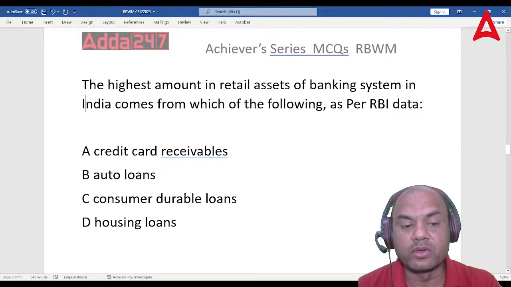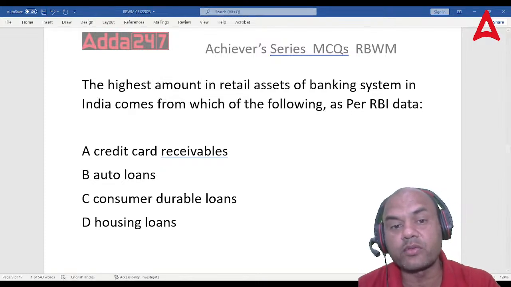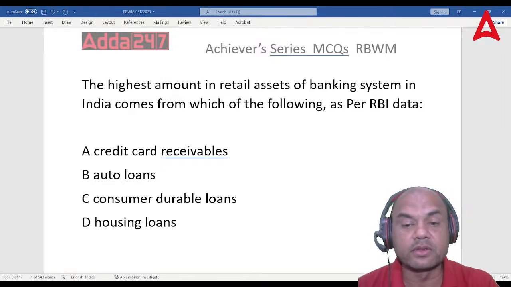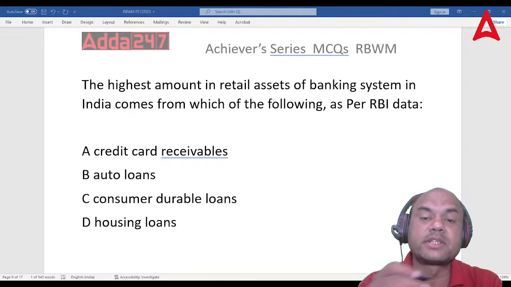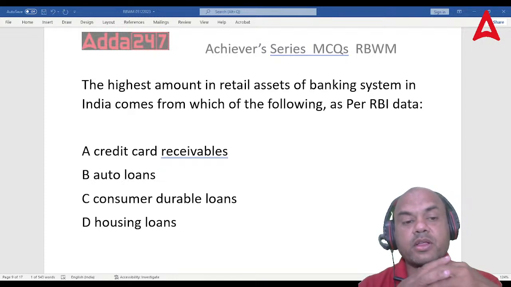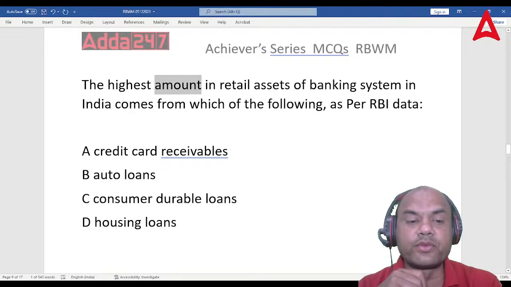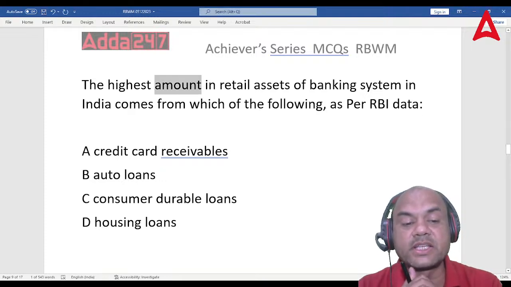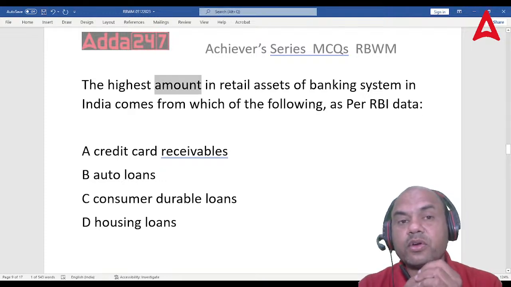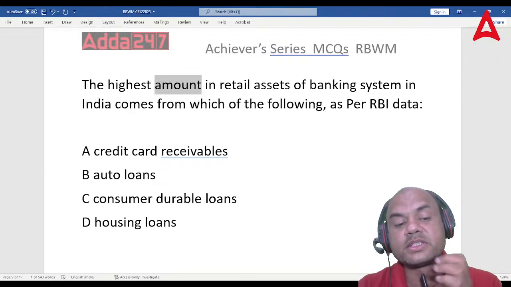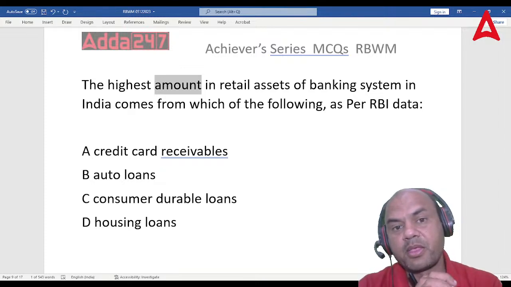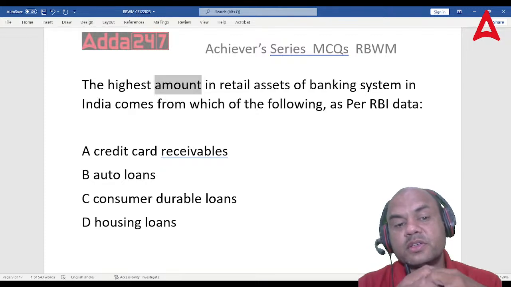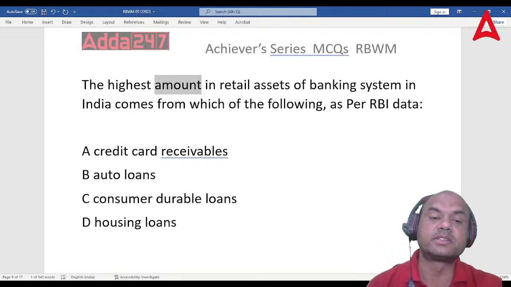Credit card, auto loans. Here it's in amount. It's told that amount. It's not the numbers. We are talking of amount, and that also retail loans. Highest retail loans. They come from what? You'll all get confused between consumer durable C and D. I'll tell you. Okay. So the answer is D.